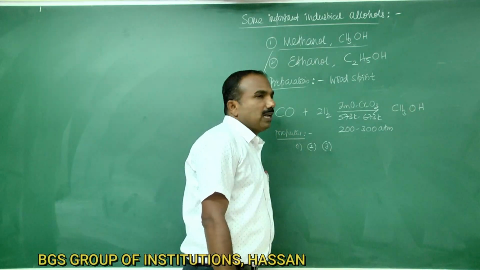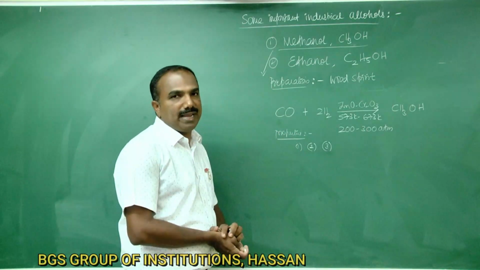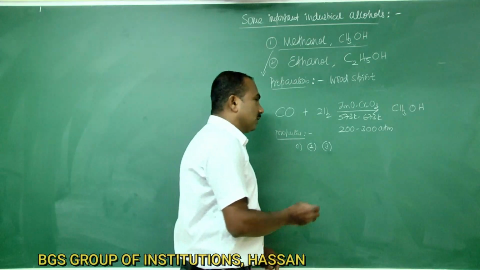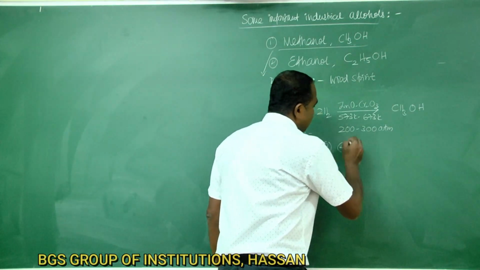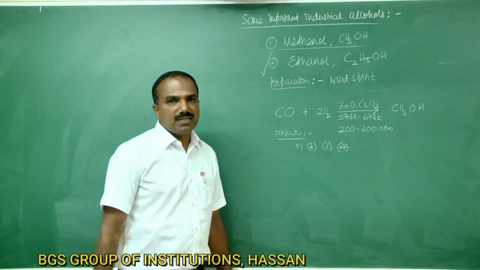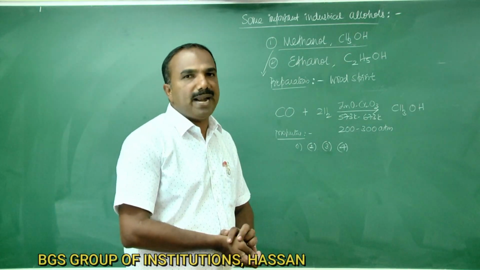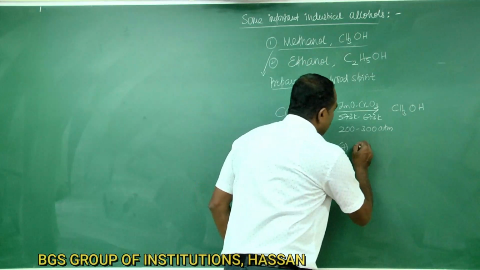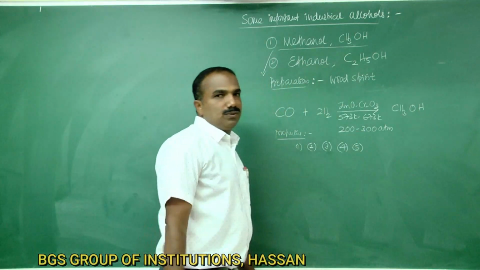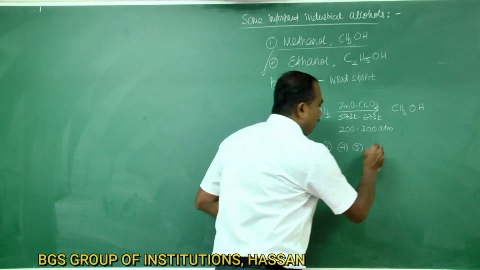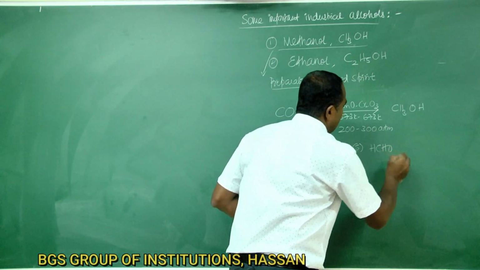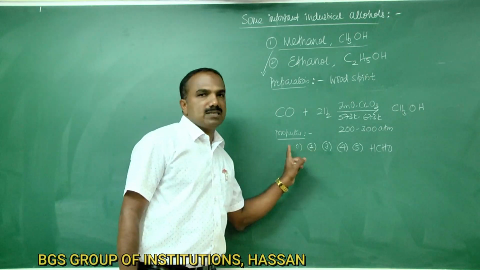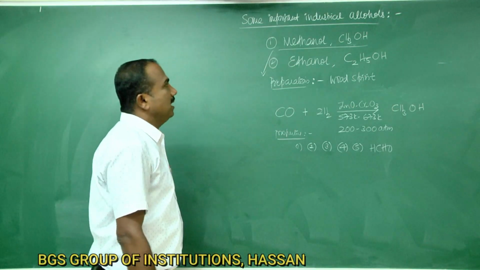Therefore, methyl alcohol should not be taken into our body. Fourth, it is used as a solvent for the manufacture of paints, varnishes, etc. And last, it is used for the preparation of formaldehyde. So this is about the properties of methyl alcohol.